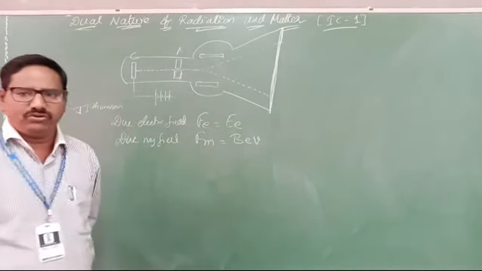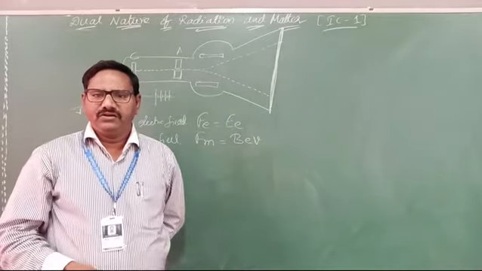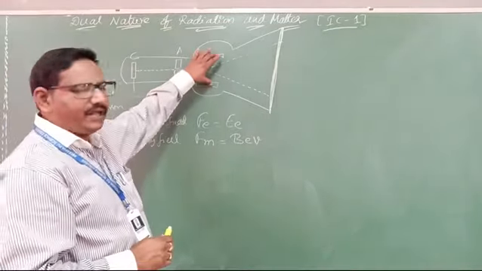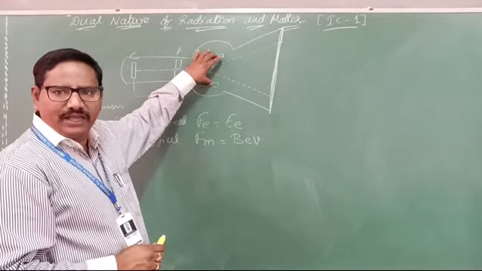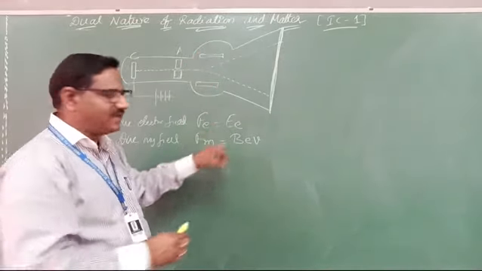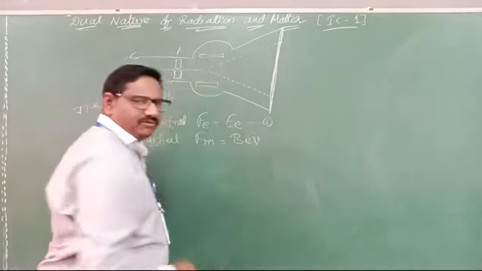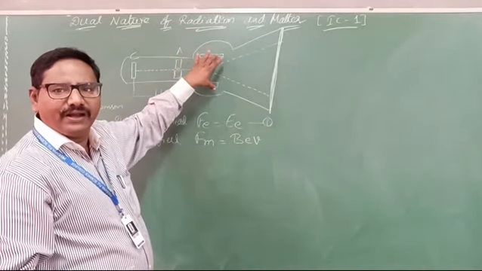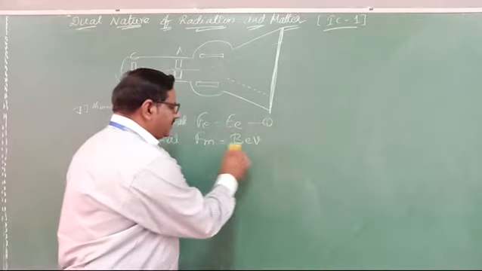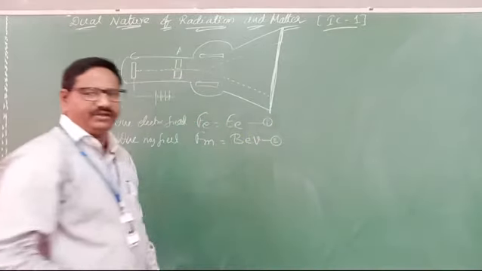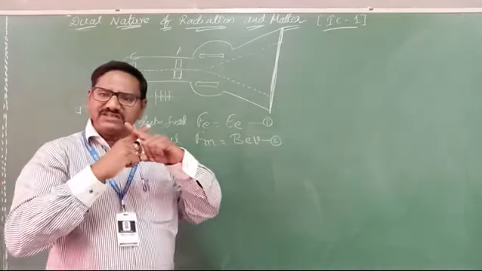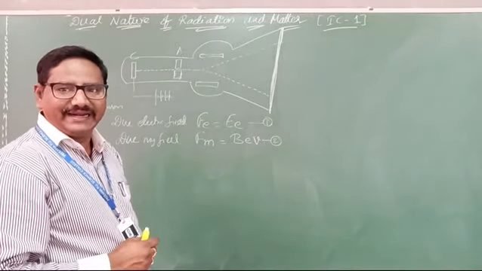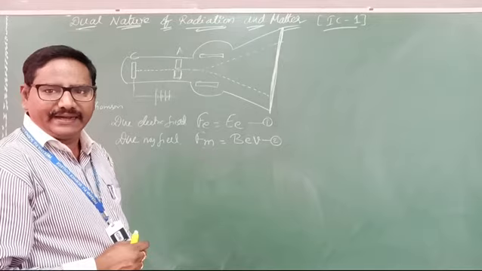Now he removed the magnetic field also. First, applying the electric field across these two plates, the force is eE. This is equation number 1. Now if we remove the electric field and apply the magnetic field, then Fm equals BeV. Now both cross fields are applied. Cross field means both electric and magnetic fields at a time.